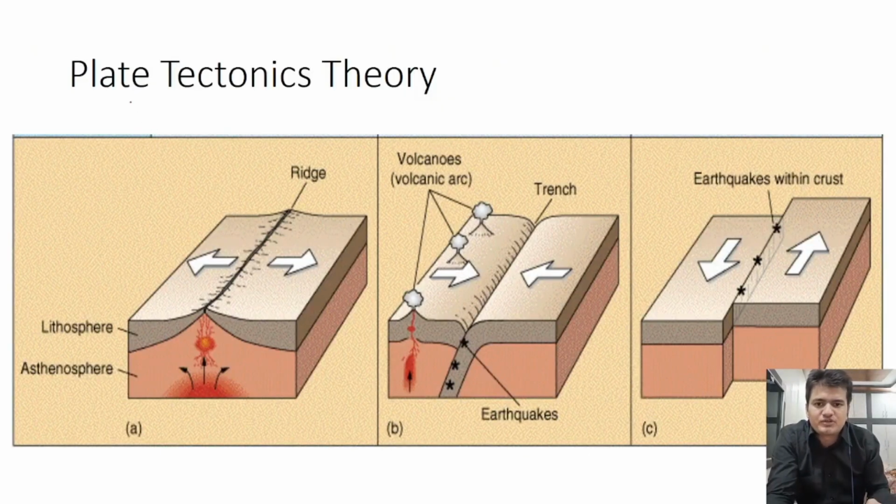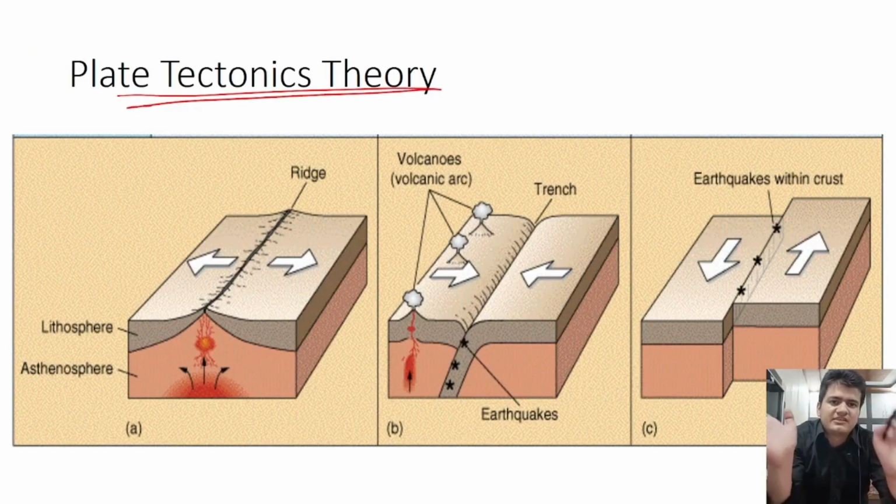Then later on, a new theory evolved, the plate tectonic theory. If you want to write the answer for the surface configuration of Earth, you have to take help of plate tectonics, because it is the most scientifically valid theory. It not only explains the first order landforms, but also the second order and third order landforms, like the mountains and how they are arranged. It also explains the distribution of islands and archipelagos.